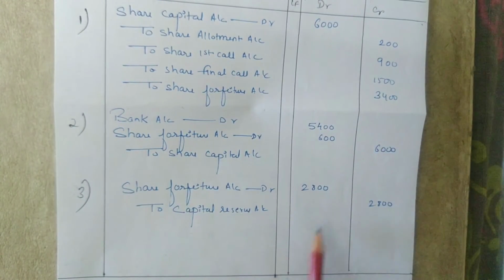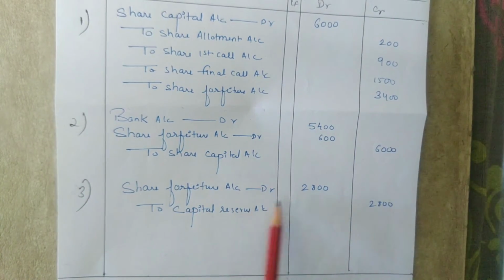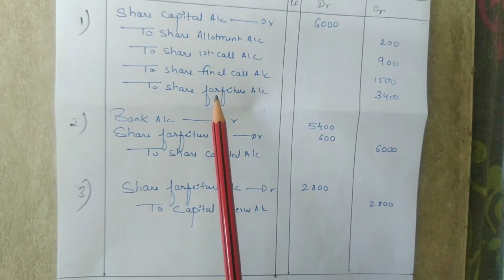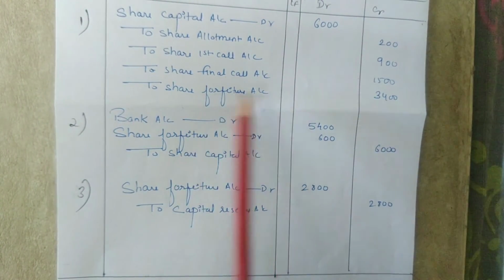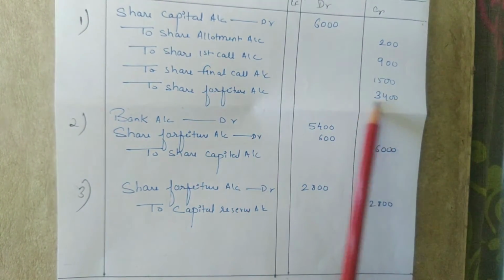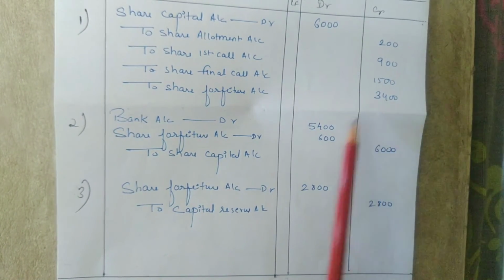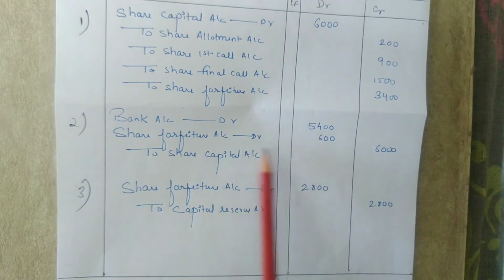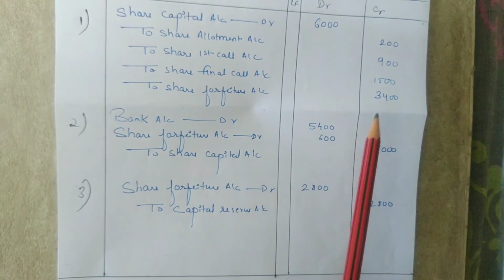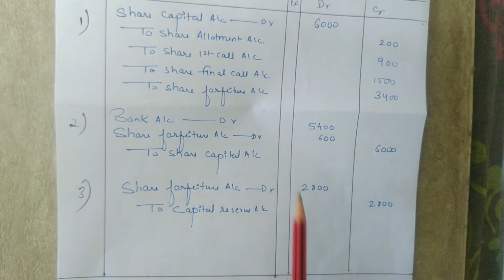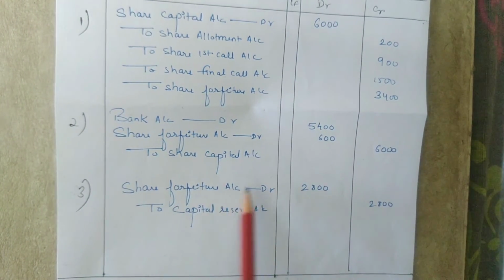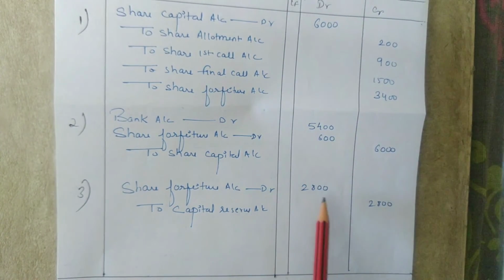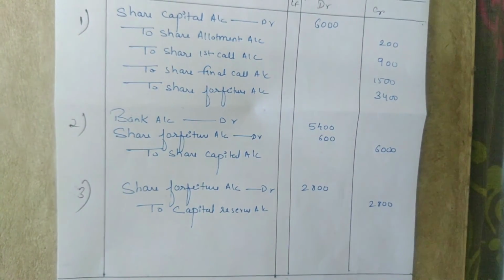Now at last, the balance remaining in the share forfeiture account will be transferred to the capital reserve account. At the time of forfeiture, the amount which was credited in share forfeiture account was 3,400, out of which 600 was compensated as a loss on reissue of shares at discount. So 3,400 minus 600 is 2,800. So the entry will be share forfeiture account debit to capital reserve account, and the amount will be 2,800.